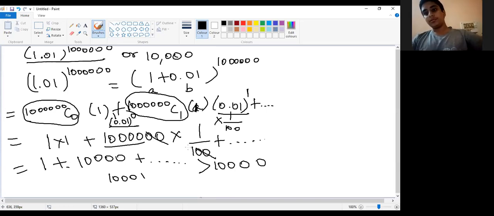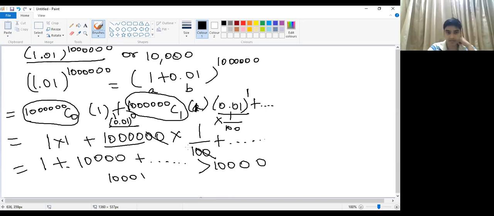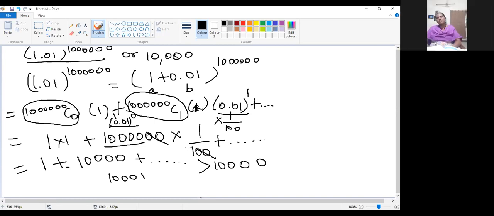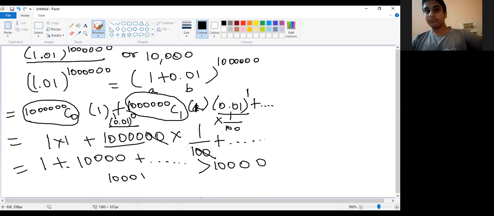To expand for higher powers. If the power values keep on increasing, we can't use the repeated multiplication method. So we are moving to the binomial theorem.